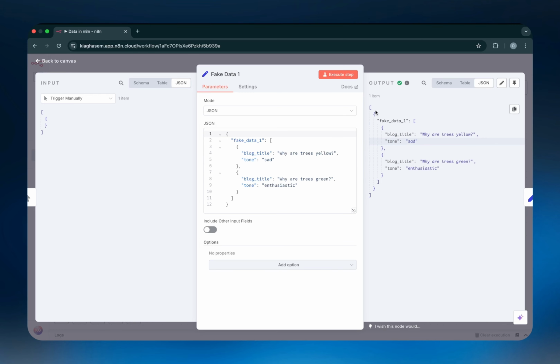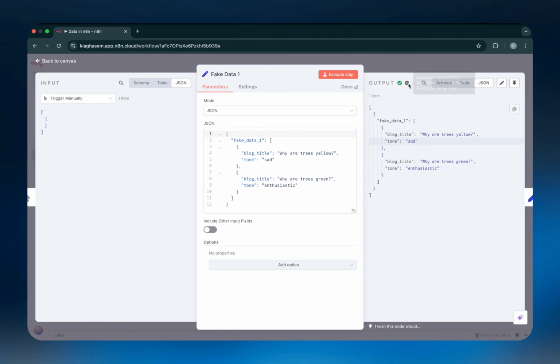We have the outer array, then you have one object inside that array. That object has an array inside itself, and the array inside this object has two items. Each of those items is an object with two strings, one representing the blog title and one representing tone. So just pause for a moment and understand exactly what's going on here.